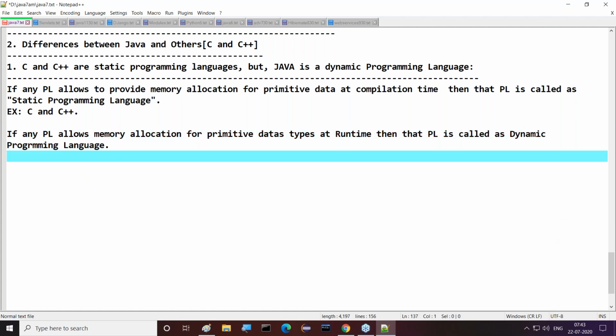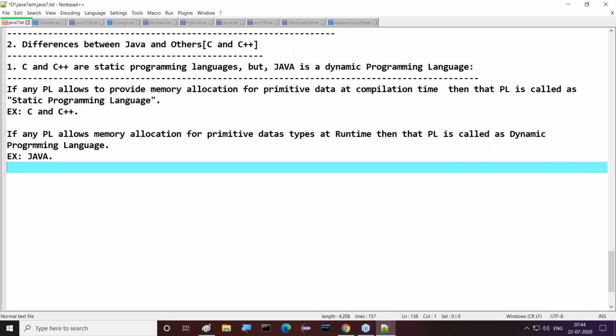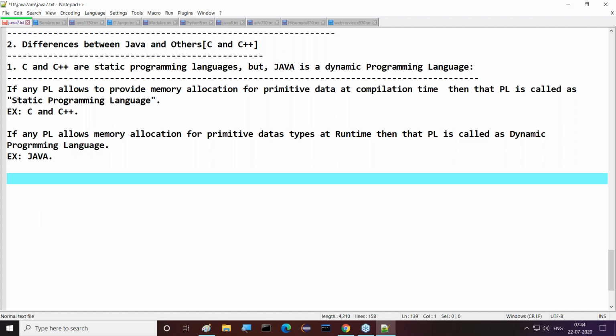So what is an example for a dynamic programming language? The example is Java. Why is Java a dynamic programming language? In the case of Java, memory will be allocated for primitive data types at runtime only, not at compilation time. So due to this reason, we can conclude Java is a dynamic programming language. That's it, not more than that.